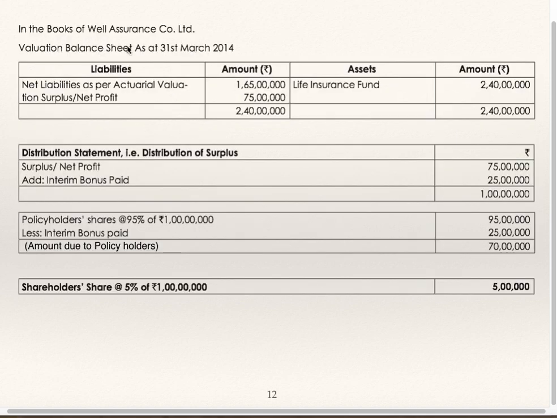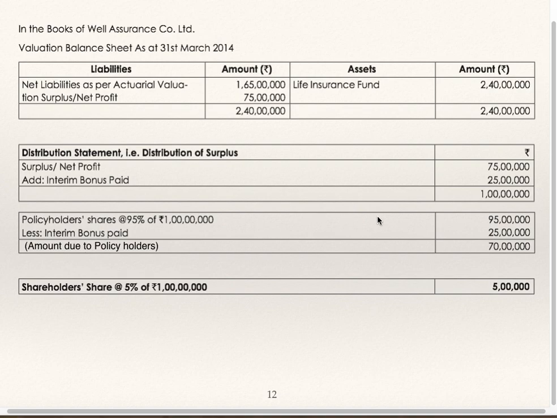In the books of Well Assurance Company Limited, valuation balance sheet as on 31st March 14. Life Assurance Fund 2 crore 40 lakhs. Net liabilities as per actuarial valuation 1 crore 65 lakhs. Therefore, net profit is 75 lakhs. Now, net profit is 75 lakhs. They have paid interim bonus 25 lakhs. So, total profit during the period is 1 crore.